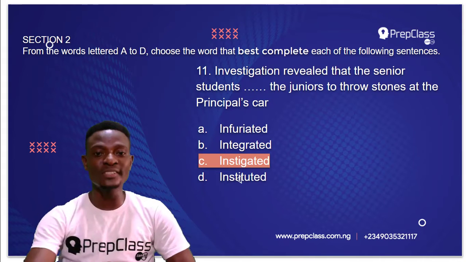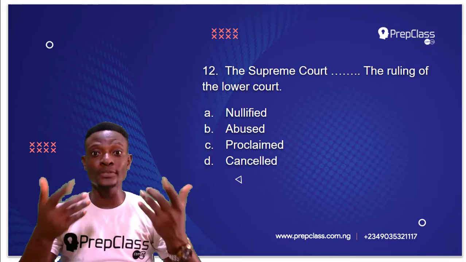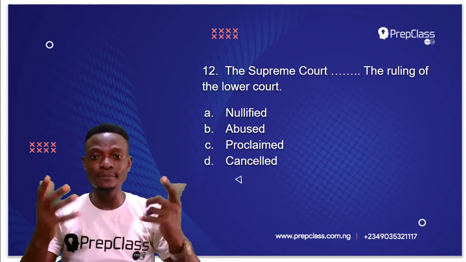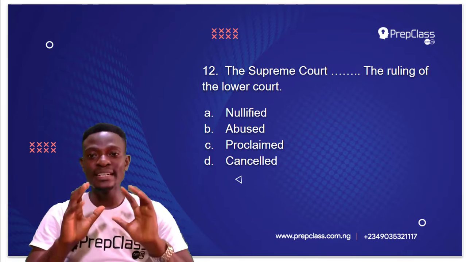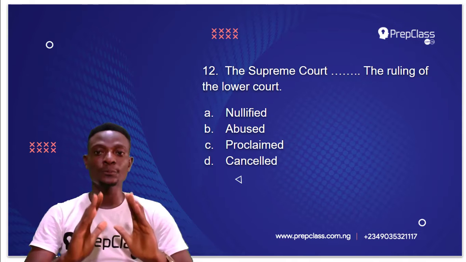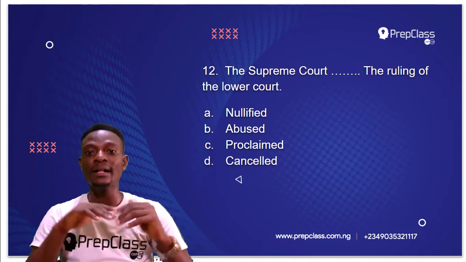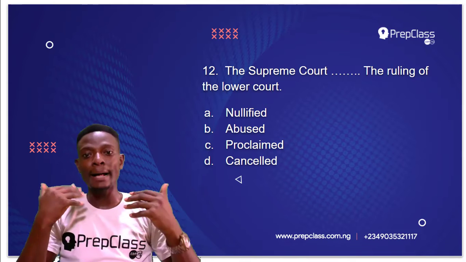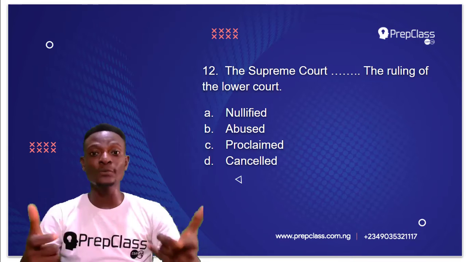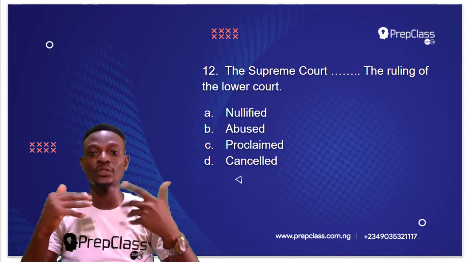So, moving on to the next question, question number 12. Remember, we have to select the option that best completes the sentence. Now, question 12 reads, the Supreme Court dashed the ruling of the lower court. Now the options we have are nullified, abused, proclaimed, cancelled. So which of these options will best complete this sentence?